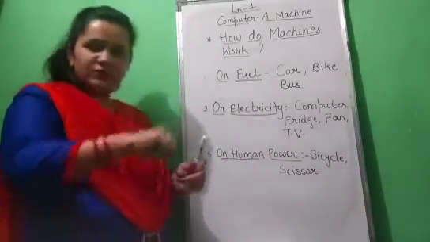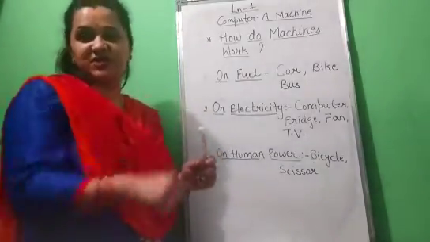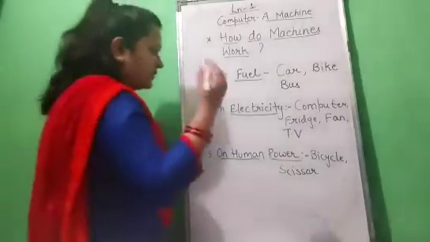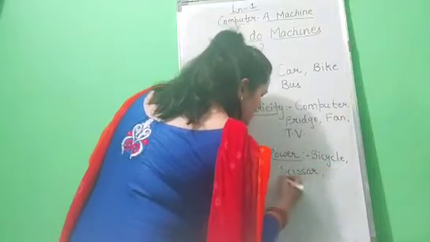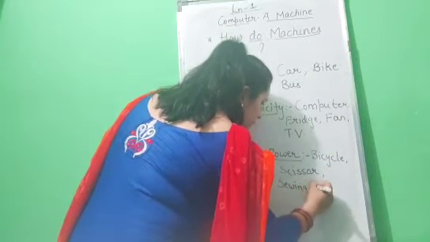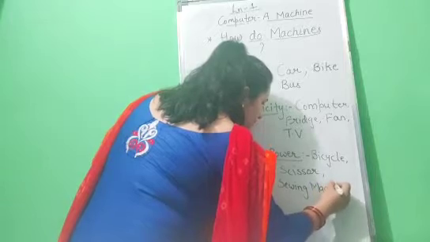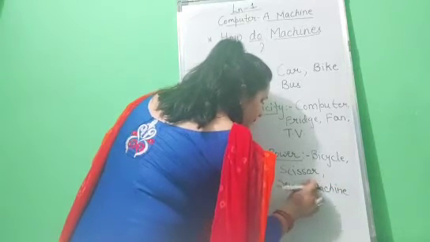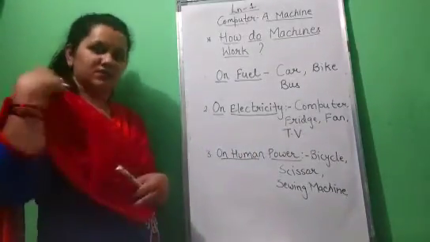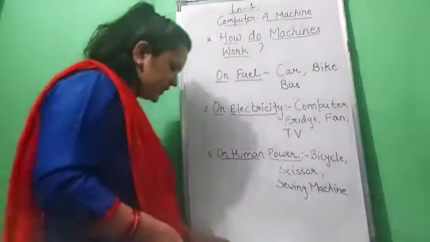Okay. Now you must have seen the sewing machine. Yes, children, in which we sew our clothes. The sewing machine also requires what? Human power. Okay. With the help of the sewing machine, we stitch our clothes. Yes, children. Okay.